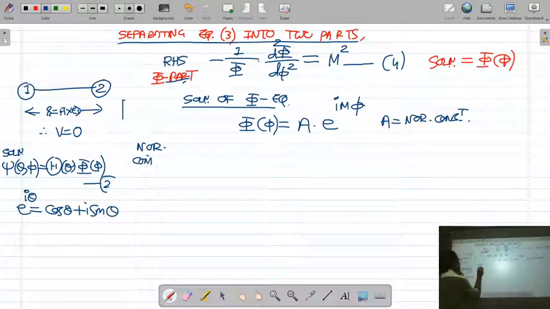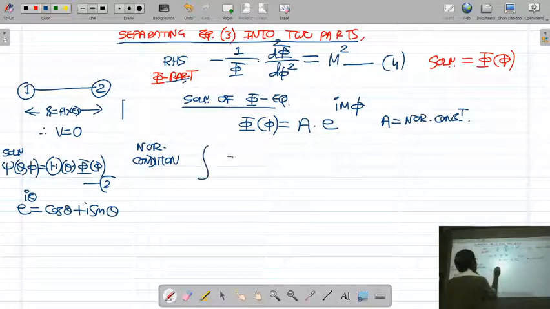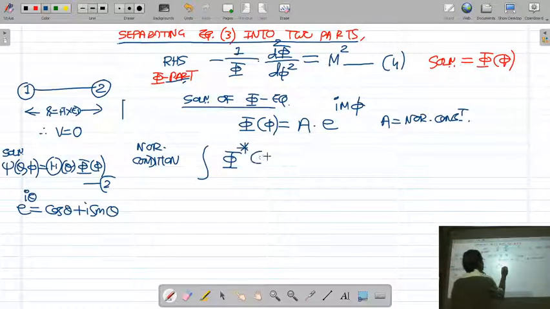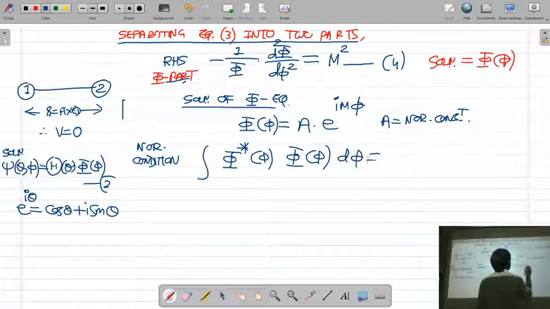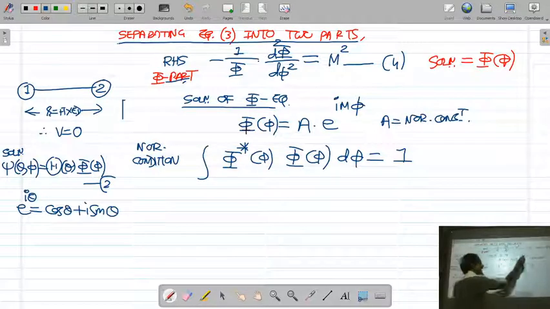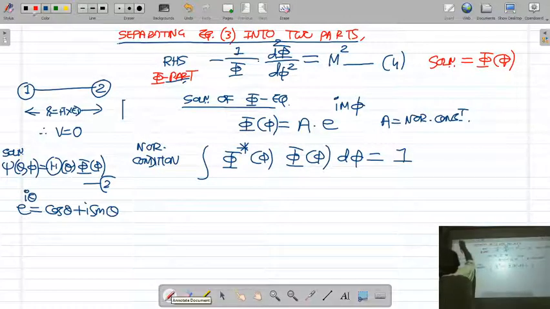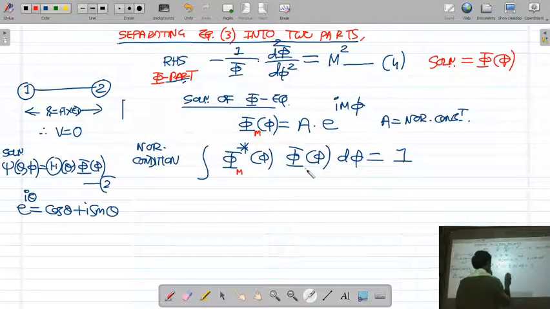Normalization condition. What is the normalization condition? That norm of a normalized function is always equal to 1. Okay. So, integration of phi star into phi is equal to 1. Now you can see that this solution of phi equation depends on m, so you can put subscript m here, because solution of phi part of the equation depends on m.